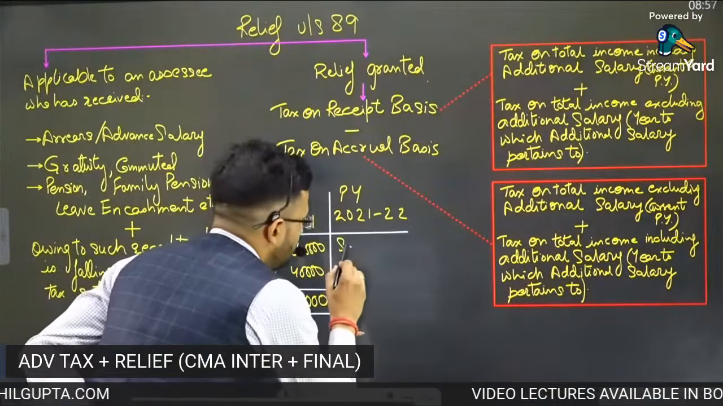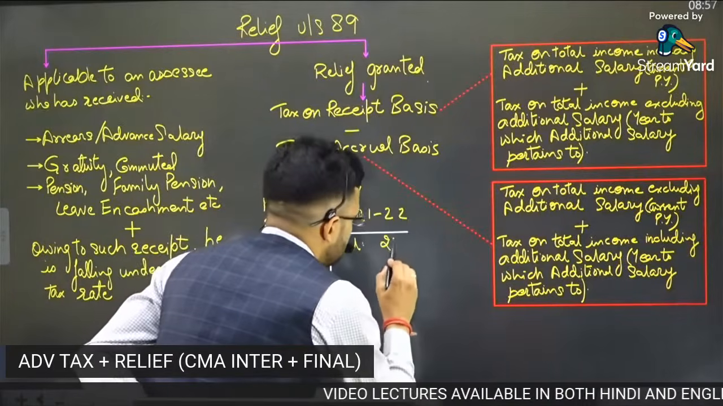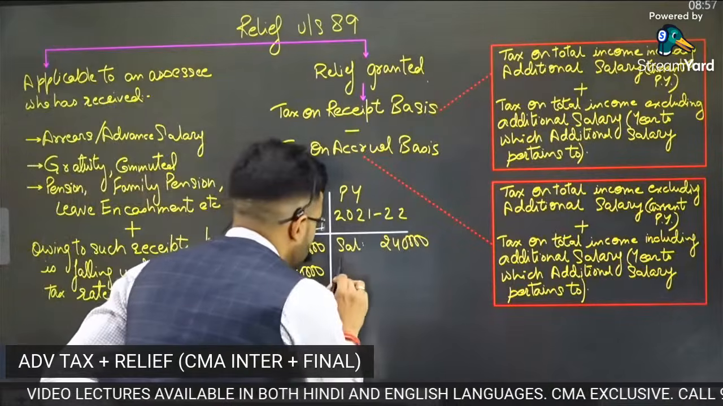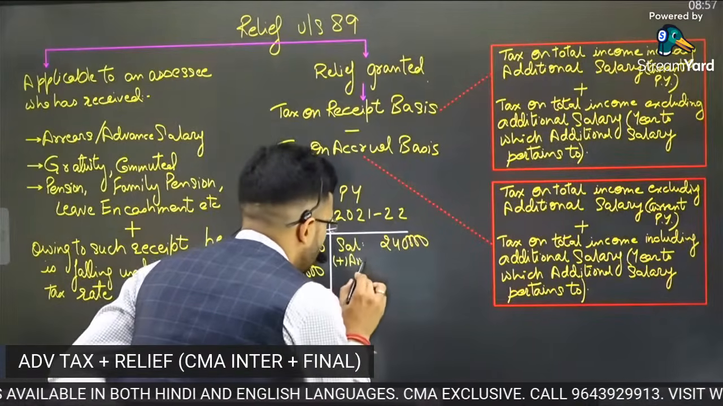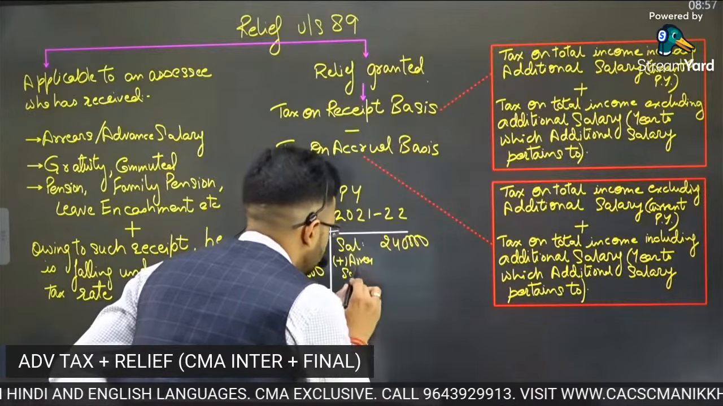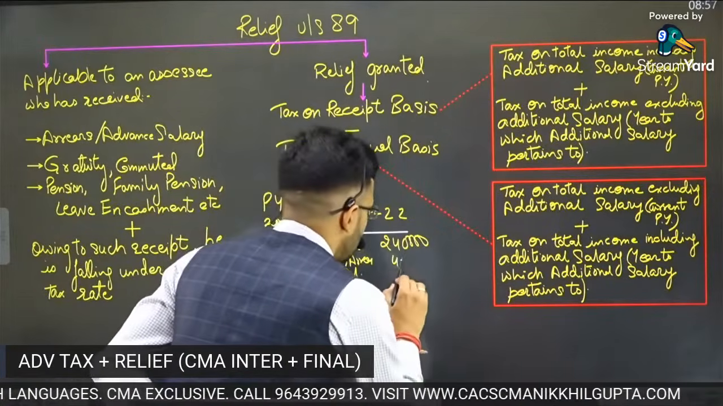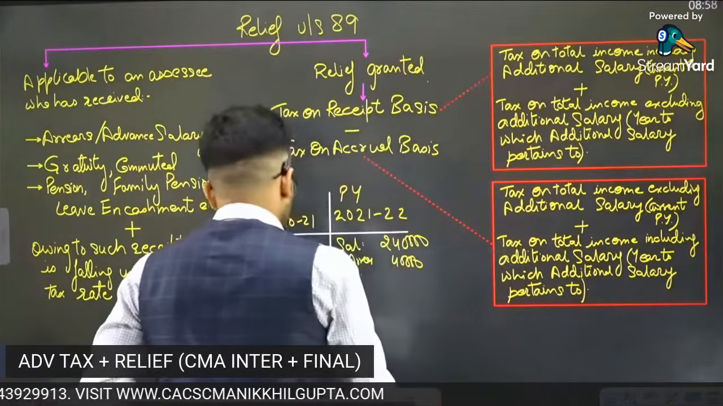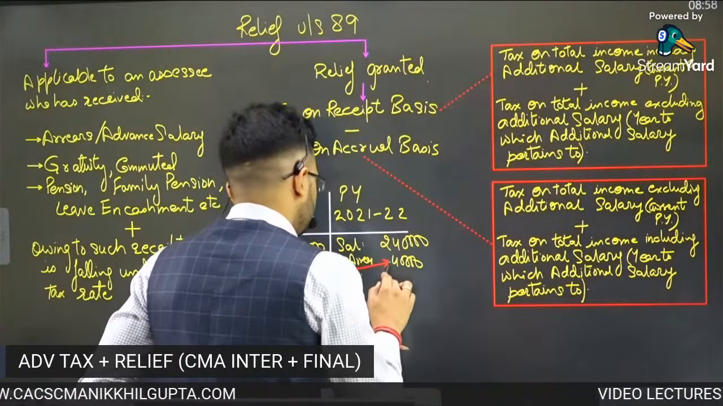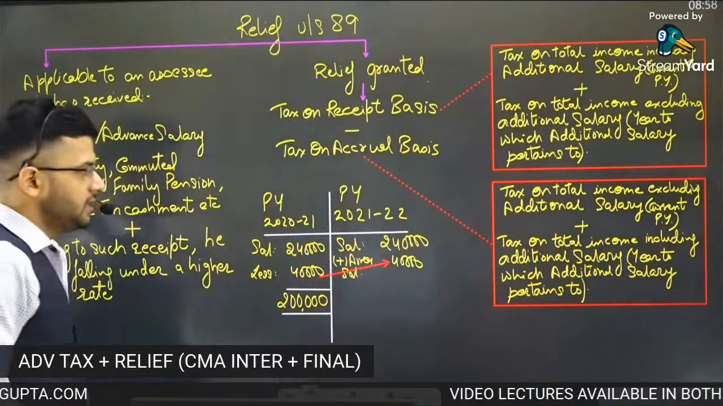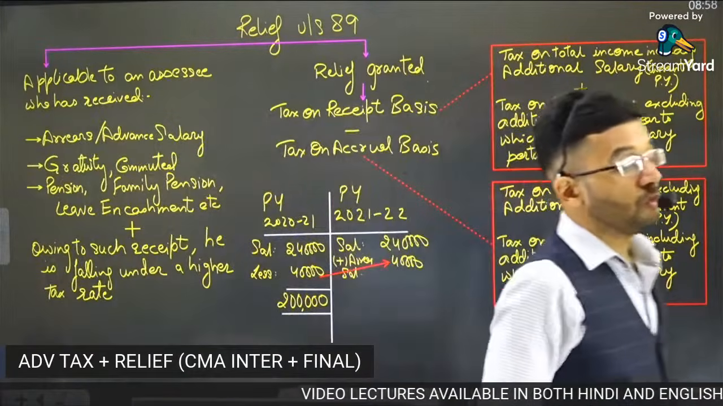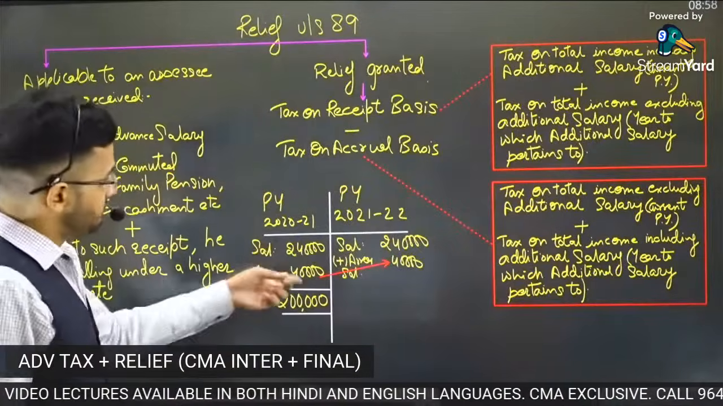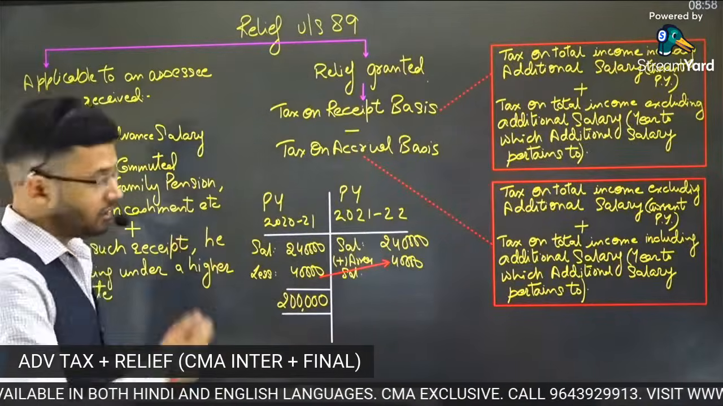Okay, sir. Then came the next year. Next year also, Mr. X's salary was, of course, 2,40,000, which is 20,000 per month. But guys, in the next year, Mr. X got his arrears salary. What is the arrears salary? Arrears salary is 40,000 rupees. Arrears salary of 40,000 rupees was received by Mr. X in the next year, which was withheld in the earlier year.